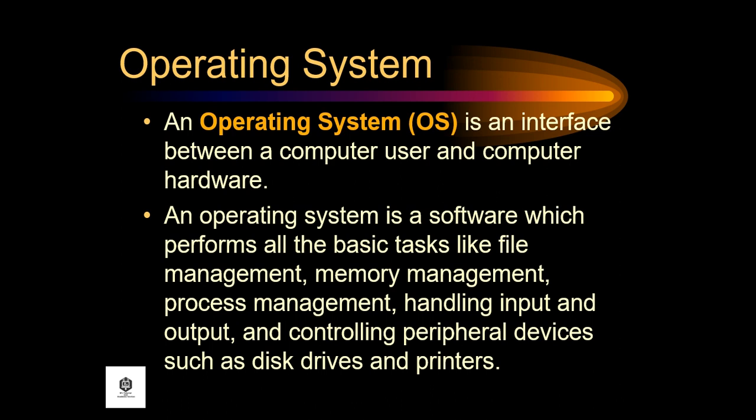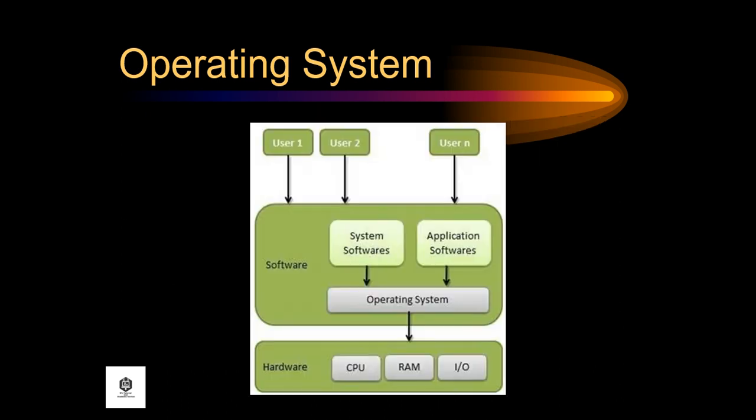An operating system is a software which performs all the basic tasks like file management, memory management, process management, handling input and output, and controlling peripheral devices such as disk drives and printers. So this is an example of the operating system.